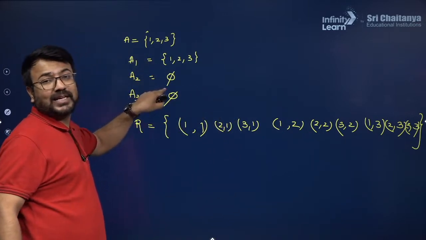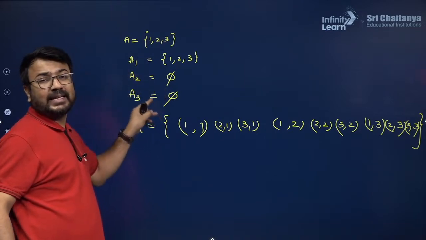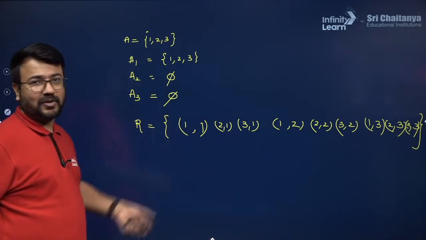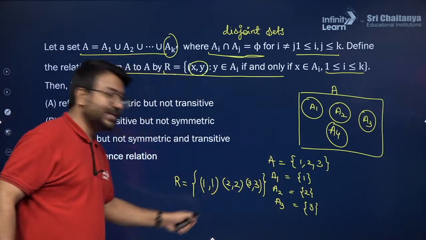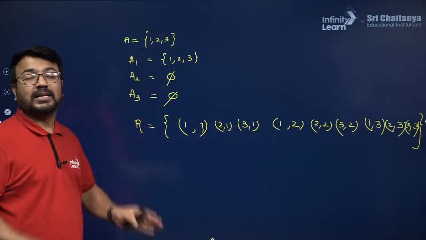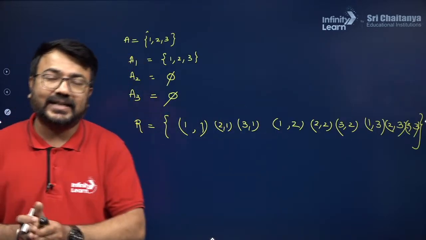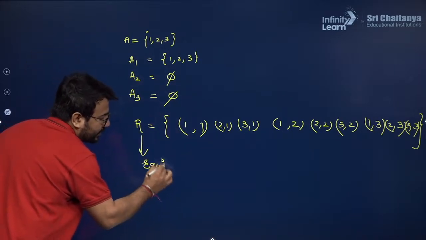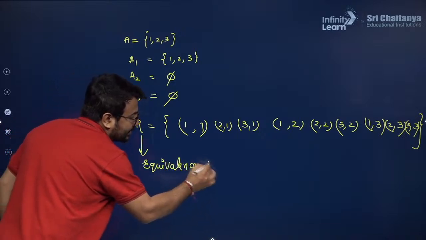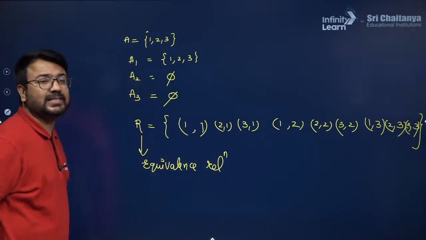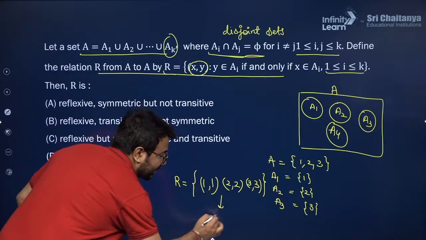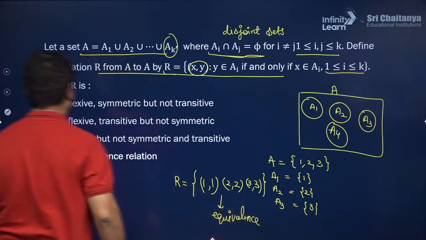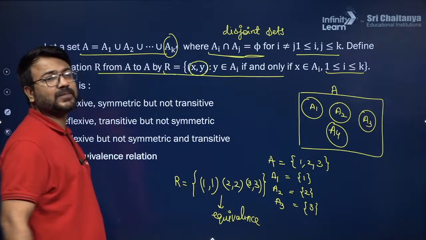I cannot take any of the element from A2. I cannot take any of the element from A3 because A2 and A3 are the empty sets. So these are the relations that I am forming. Suppose in this example the relation was this, and in this example the relation is this. So in every example whichever I create, I'll observe that relation R is an equivalence relation. So here also relation R is equivalence, and here also relation R is equivalence. So that is why option D, equivalence relation, will be the final answer for this particular question.